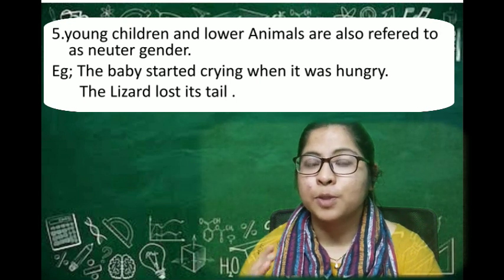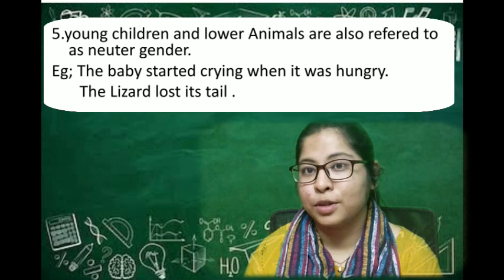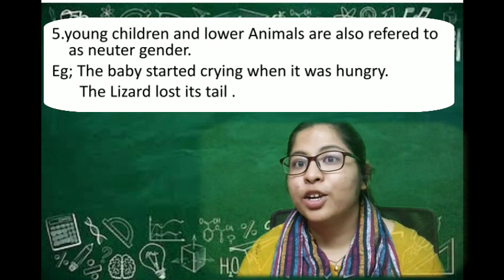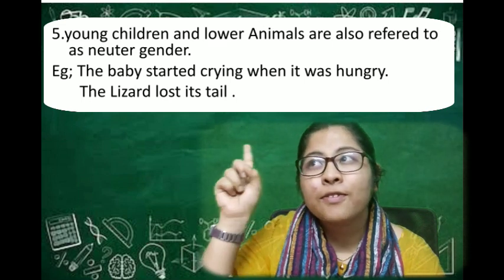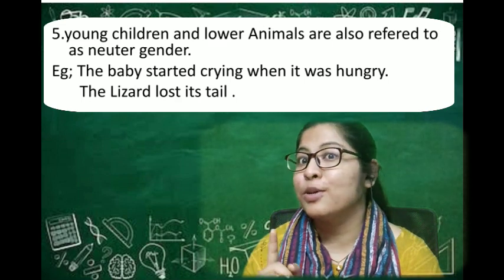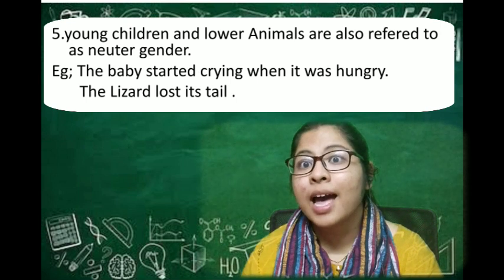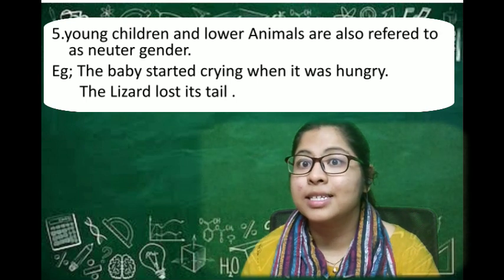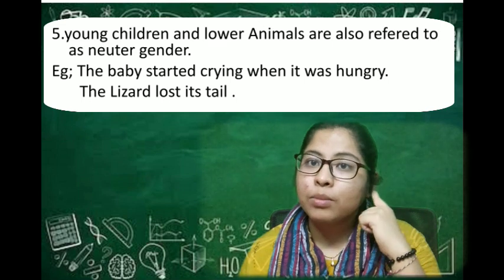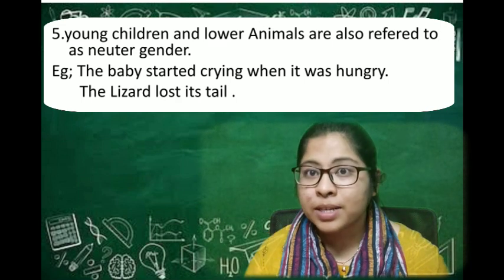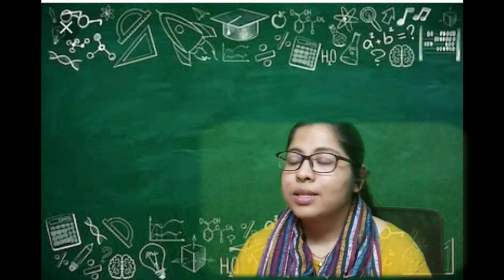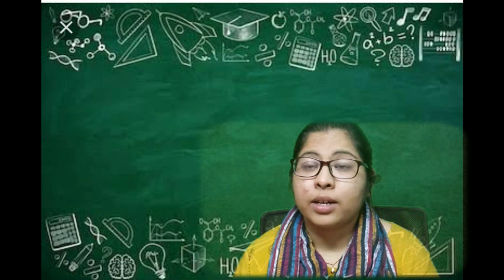So we don't specify the gender for the small baby or small children, and we never specify the gender of animals of lower level. For example, if I find a lizard on the wall and I found that it had lost its tail, I'm using "its". So I say the lizard has lost its tail. So the lower-level animals are sometimes represented in sentences as neuter gender.